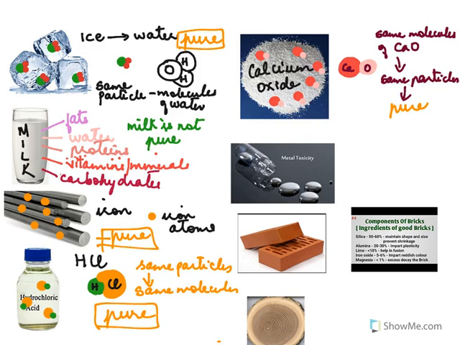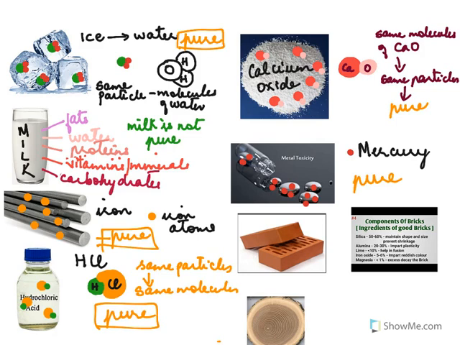Next we go to see mercury. Mercury is the only liquid metal, and if you look up in mercury, here you will have all same particles, same atoms, this one atom, and that is of mercury. So since the particles are same, we call this also pure.